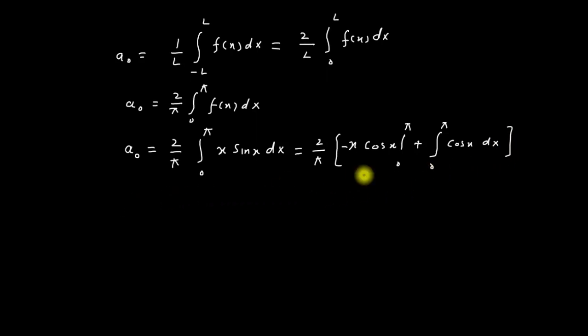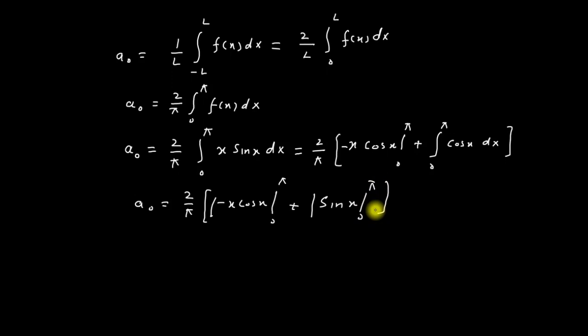Now I can write a naught is equal to 2 divided by pi into minus x cos x, limits from 0 to pi, plus the integration of cos x. The integration of cos is sine, so this becomes sin x from 0 to pi.